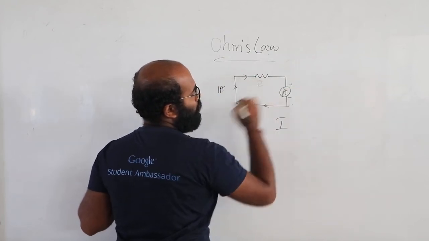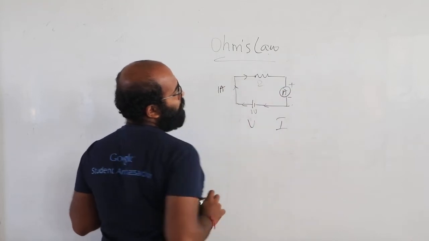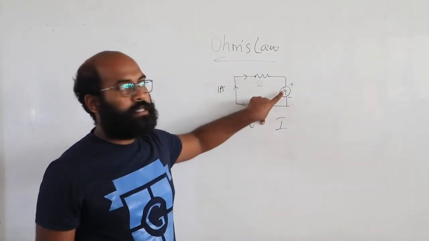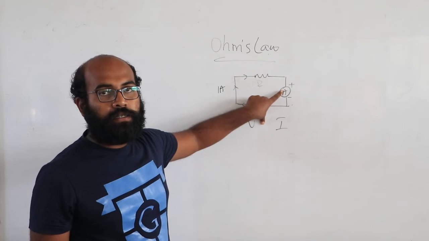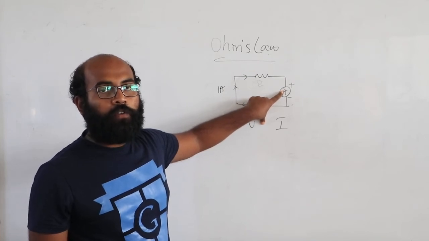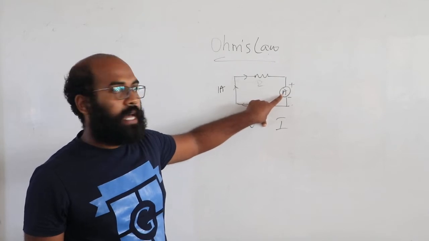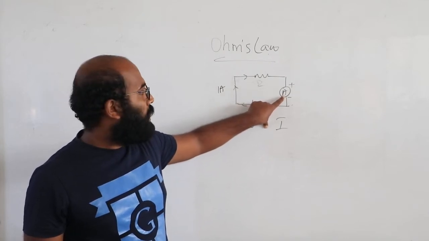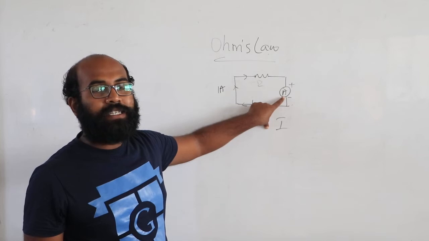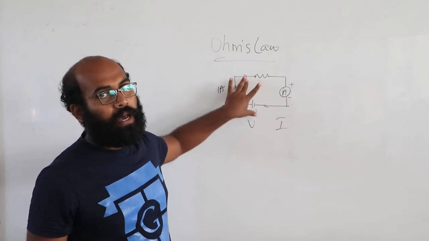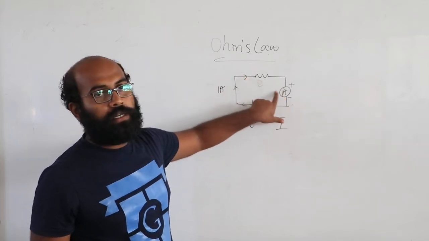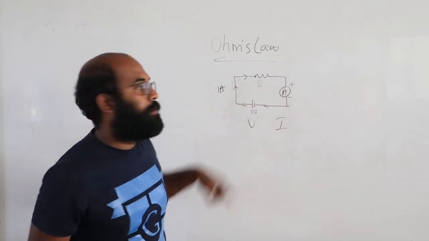Positive is connected to the positive of the ammeter. This ammeter measures the amount of current flowing in any particular circuit. You connect the ammeter in series, not parallel, with the circuit.